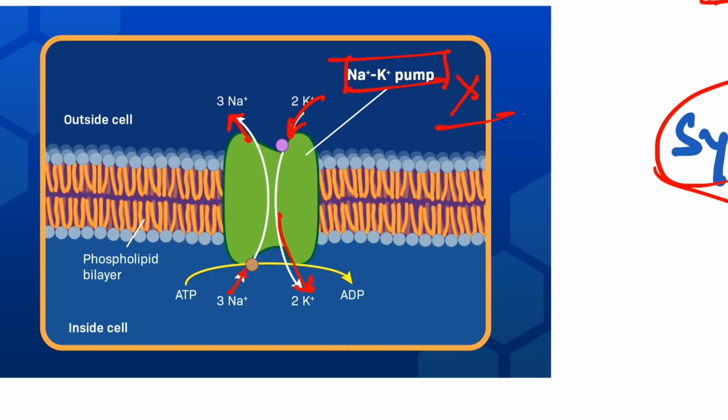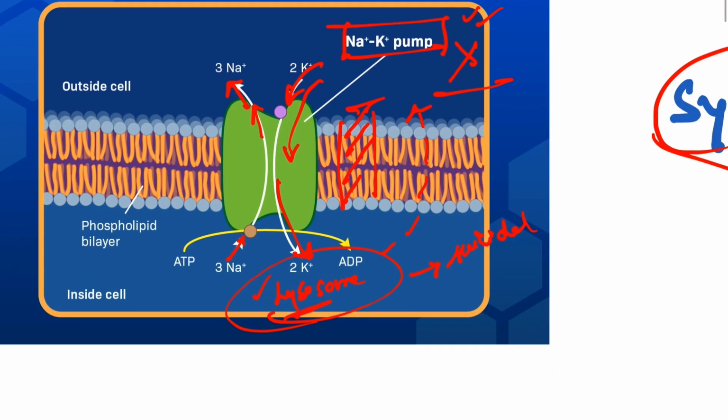What will happen? So the sodium which is supposed to go out and potassium which is supposed to come in, this pump will cause dysfunction, so this potassium will go outside. That is, it will cause lysosome activation. What is lysosome? These are the suicidal bags of cells. That is, whenever cell wants to die, it will take this pill. I'm just kidding. So this is a lysosome. It has enzymes which will cause the disruption of the cell membrane, thereby causing the cell death.